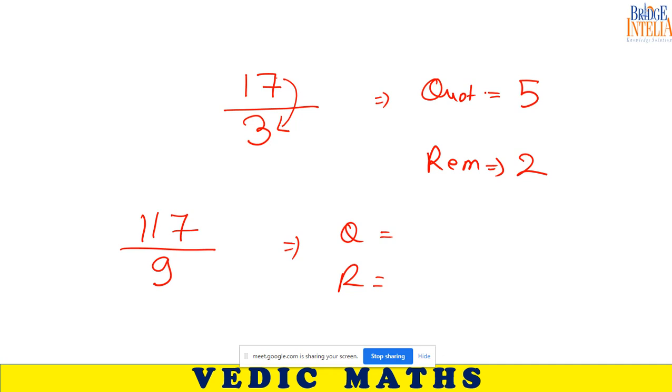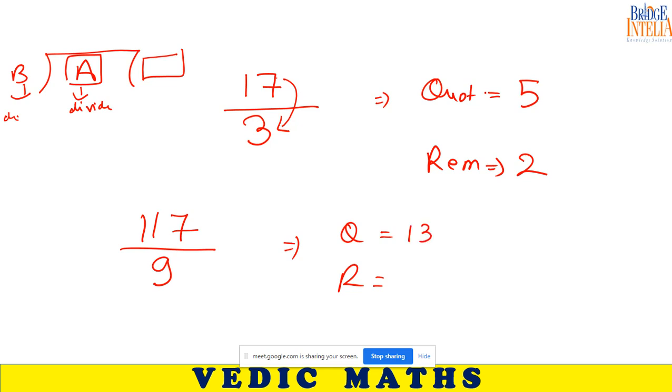See, if you are dividing A by B, A is known as the dividend and B is known as the divisor. 13 as quotient. What is the remainder? 0.